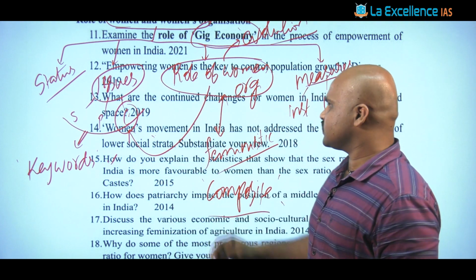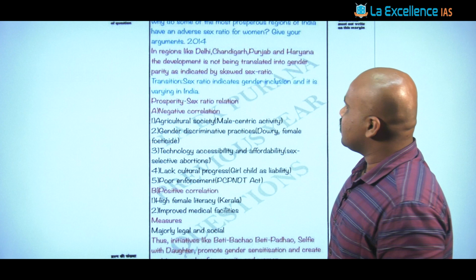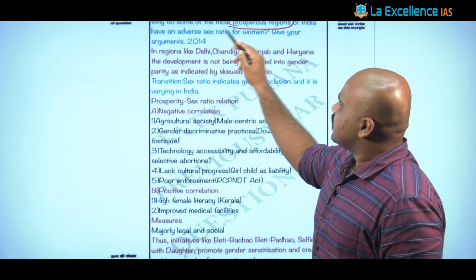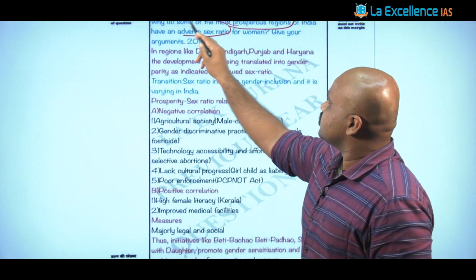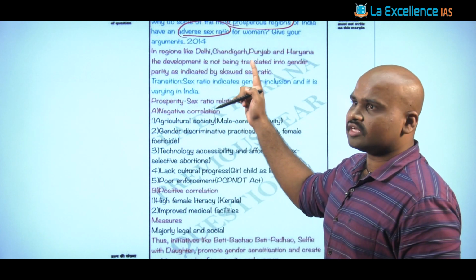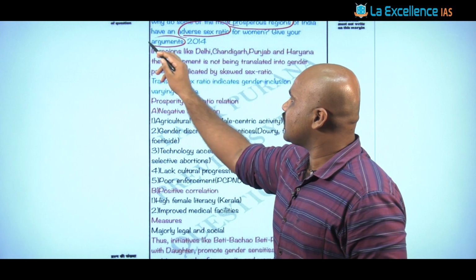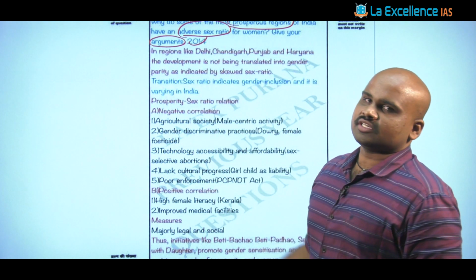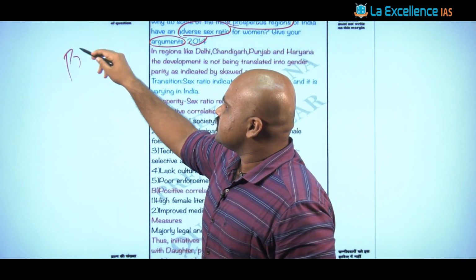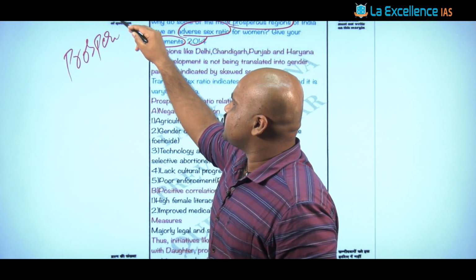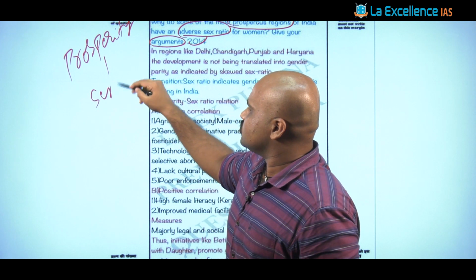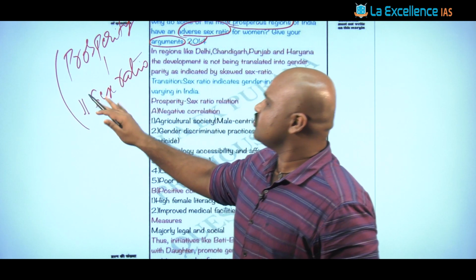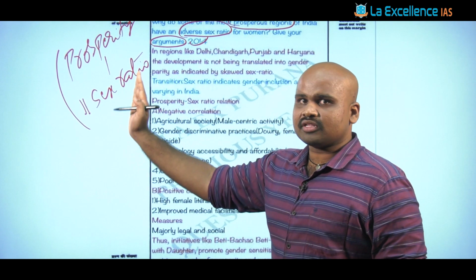Now let's discuss one question here: why do some of the most prosperous regions have an adverse sex ratio? Give your arguments. Now here, what is UPSC asking? UPSC is asking for the arguments with respect to prosperous regions and adverse sex ratio. So it is asking what relation exists between prosperity and sex ratio, and why these prosperous regions have a skewed sex ratio.